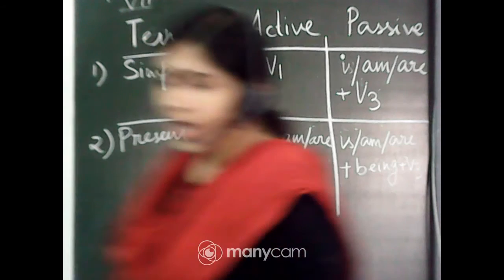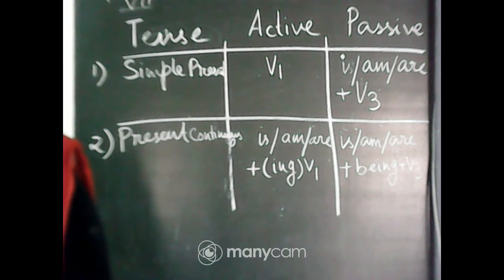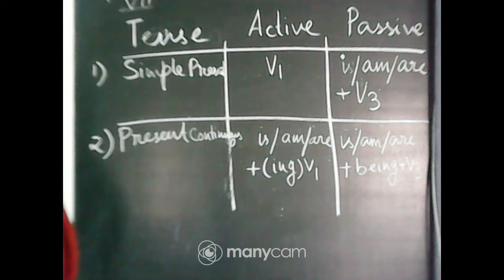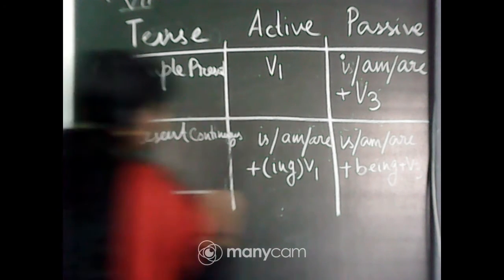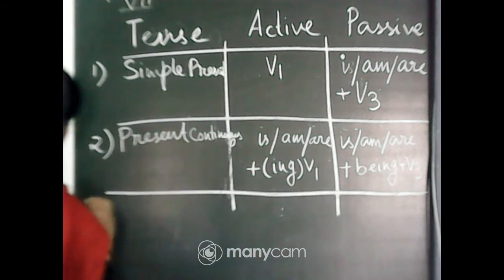Okay. Now come to present perfect tense. Number 3.